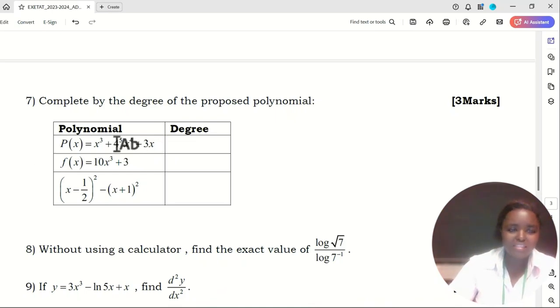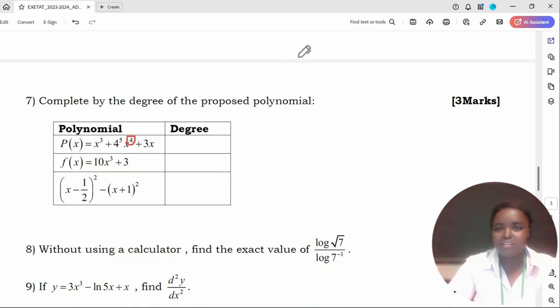So if you look at this first polynomial, P of x equals x to the power 3 plus 4 to the power 5 plus x to the power 4 plus 3 times x, you can see that the highest power of x is this 4, x to the power 4.